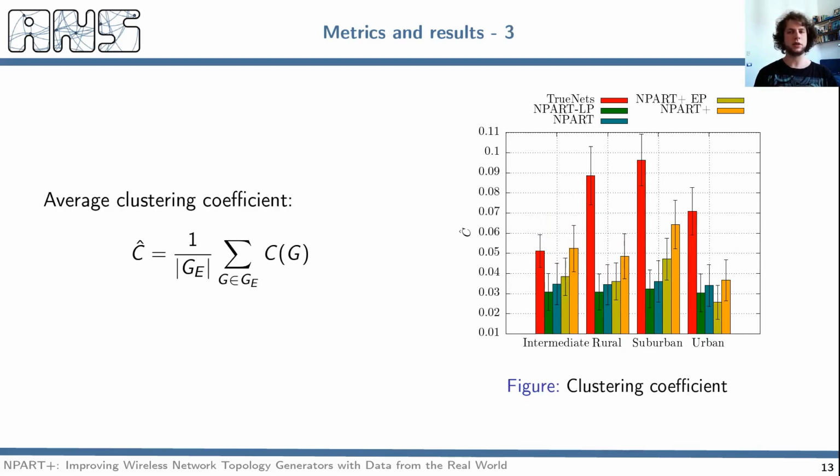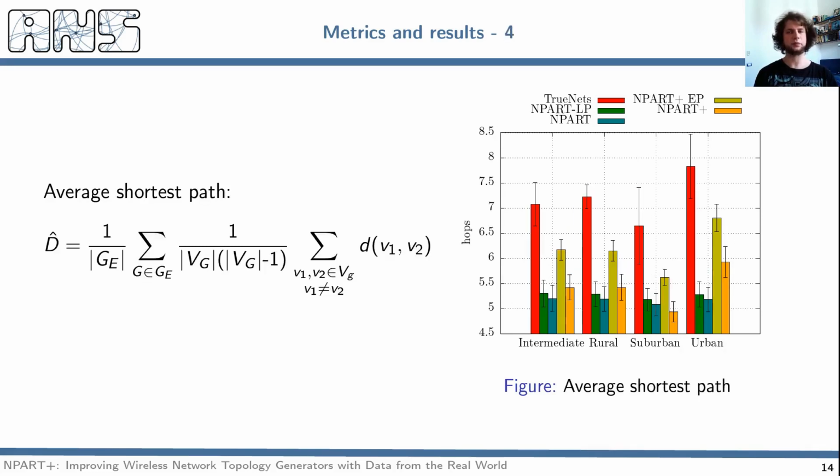The average clustering coefficient is a metric that tells how dense a graph is locally, and these figures highlight two relevant results. The first one is that there is a strong difference between graphs generated in different areas in terms of clustering, and the second one is that all the generators fail to approximate correctly this property. Presumably the latter is due to the absence of correlated shadowing in the generators, and in fact it is emphasized in urban areas where the obstacles are more dense.